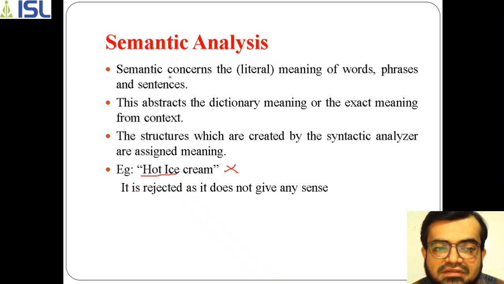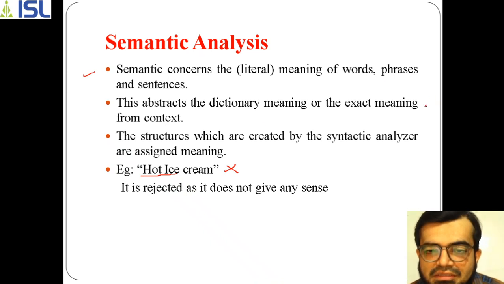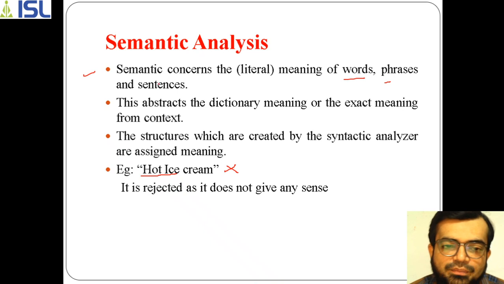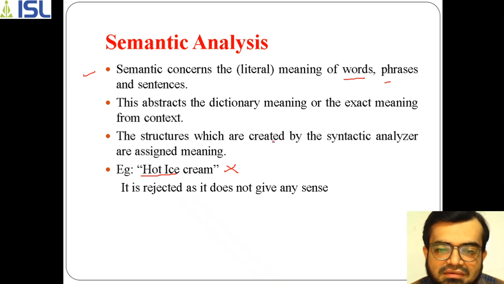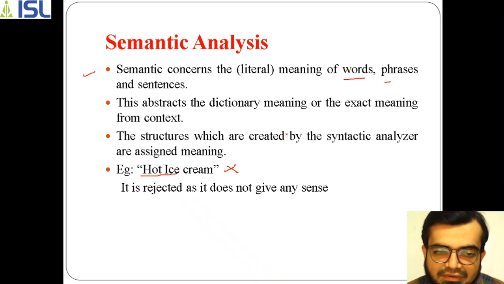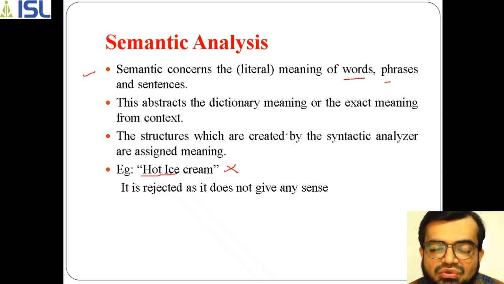Semantics concentrates on the meanings of words, phrases or sentences. Whatever input you get from the previous phase, the syntactic analyzer, it will try to rectify and give a proper valid meaning to that input.